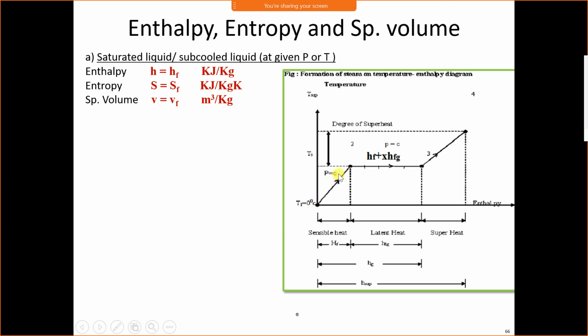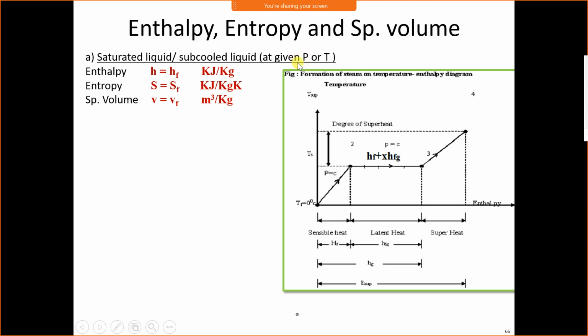At any temperature, if it is a liquid, we will take the value of Hf from steam table. F stands for liquid. We will take the value of Hf from steam table at given temperature or pressure. Either temperature or pressure, not both.